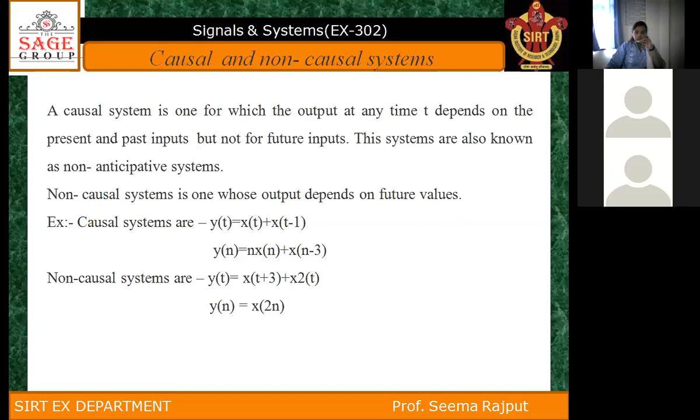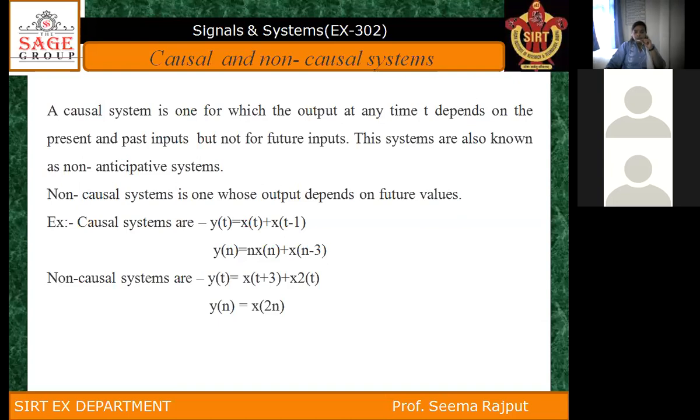For example, a causal system is y(t) equal to x(t) plus x(t minus 1). A causal system is one for which the output at any time t depends on the present and past inputs.